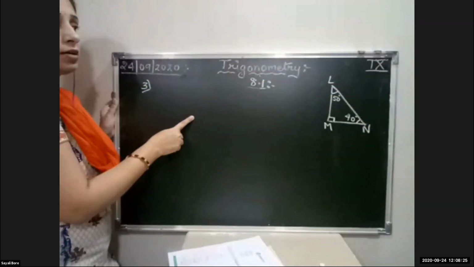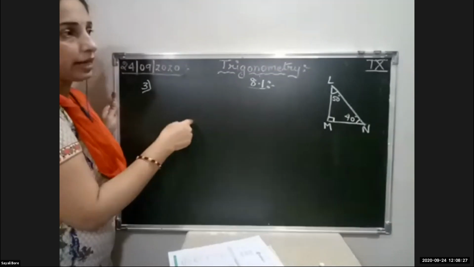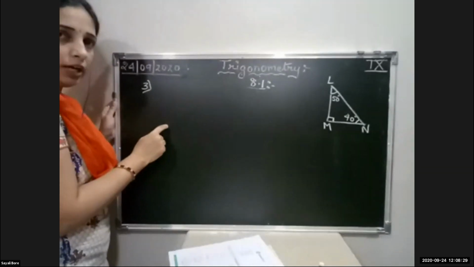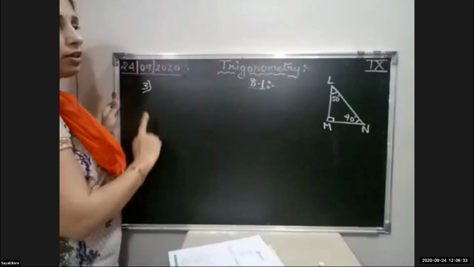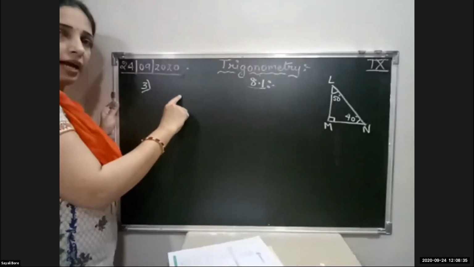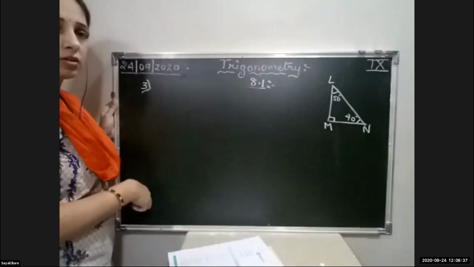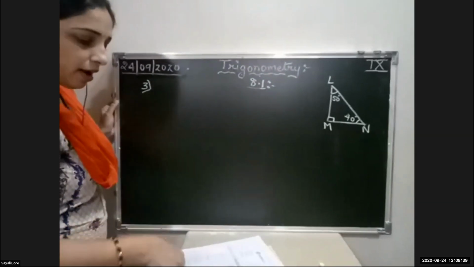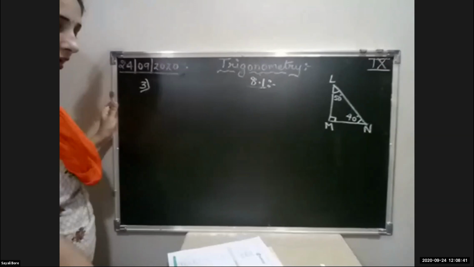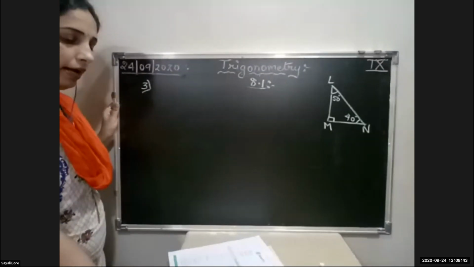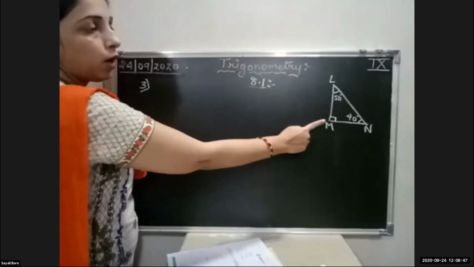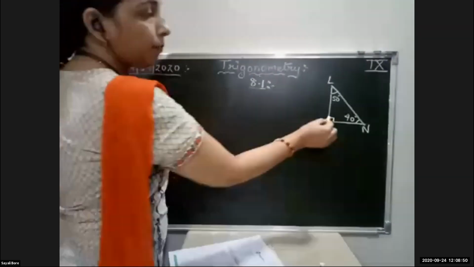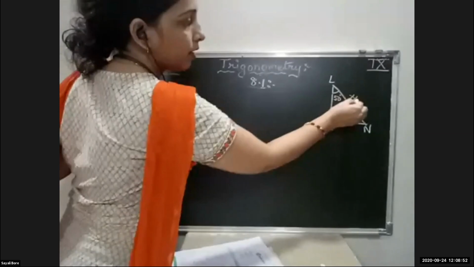Previously, we used to write sin X, sin L, sin P. Okay, why? Because the measure of the angle was not given. Now here they have given the angle. So instead of the name of the angle, we will write the measure which is given. Okay. Now what they have asked? In right angle triangle LMN, angle M is equal to 90 degree. That means angle M is what? 90 degree. So opposite to the 90 is what? Hypotenuse.